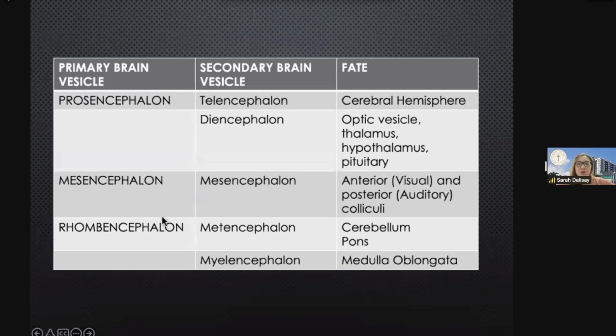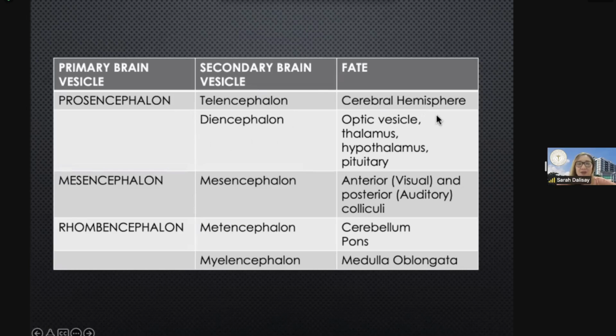Okay, so by 5 weeks of development, these primary brain vesicles will differentiate into the secondary brain vesicles. So your prosencephalon will give rise to the telencephalon and diencephalon, while the mesencephalon will still be the mesencephalon, and the rhombencephalon now will give rise to the metencephalon and the myelencephalon. Okay, so when we ask for the fate of the structures, the telencephalon, class, will become the cerebral hemisphere, while